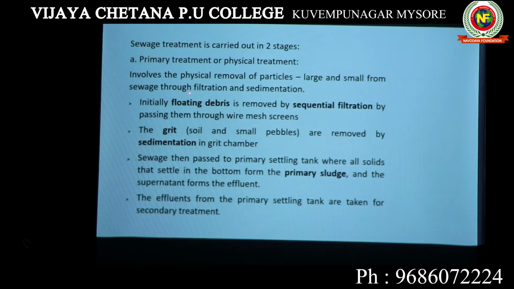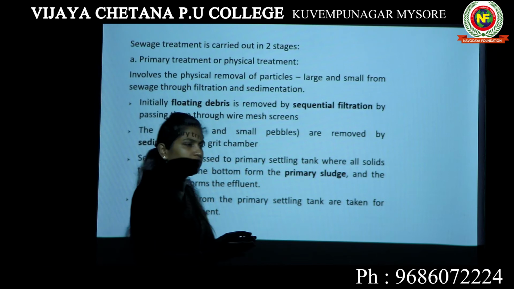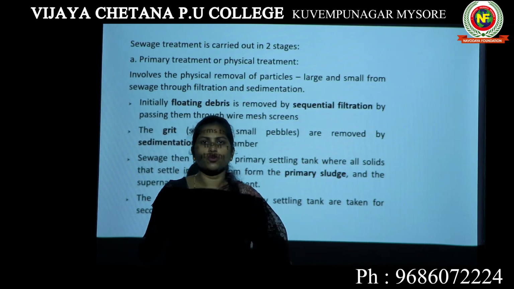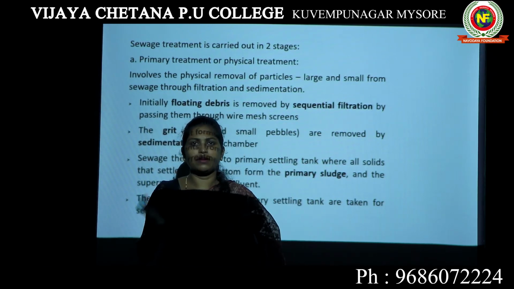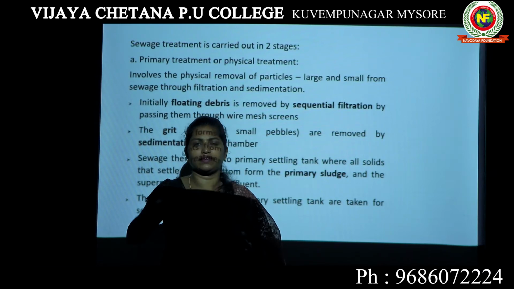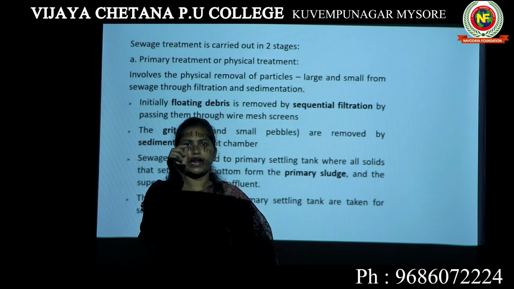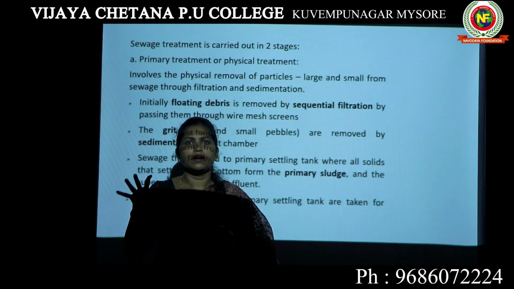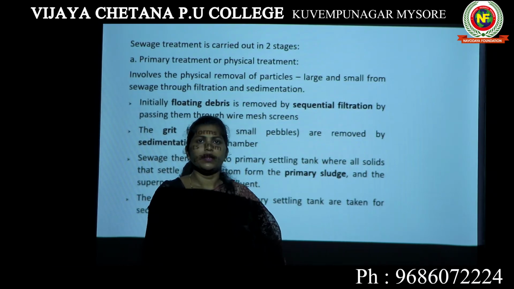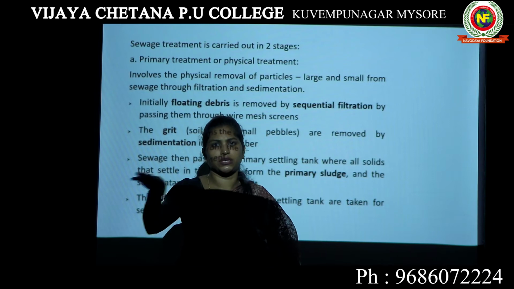How do we do it? We do it through filtration and sedimentation. Filtration is passing the sewage through a filter, where the filter will remove all the physical waste and pass the water. Very minute particles will not be filtered. There will be a large filter through which you will be sending the water. I will show you the picture now. There will be a large wire mesh.